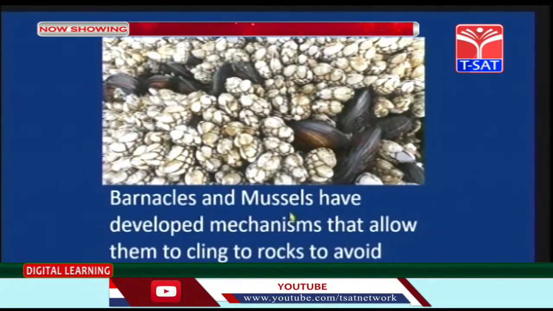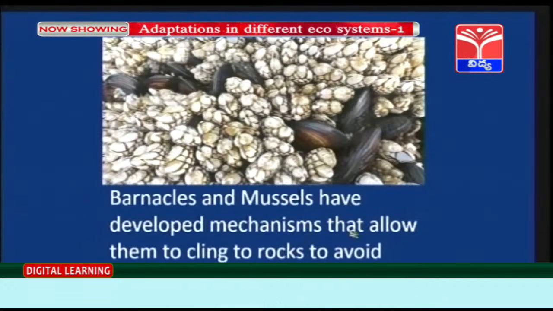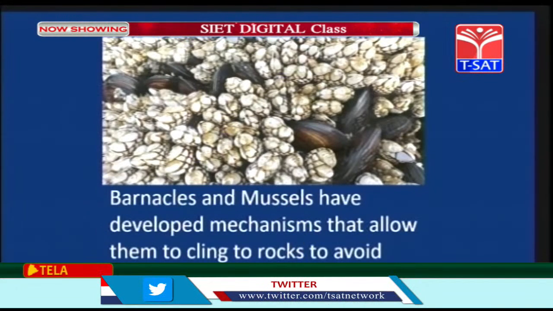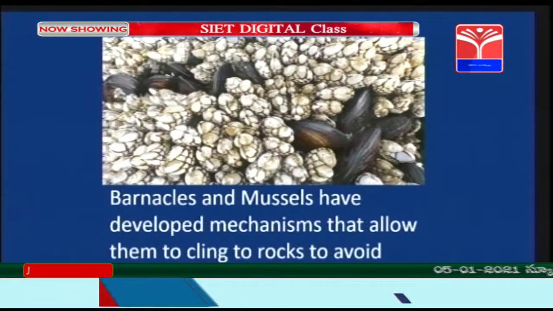So children, barnacles and mussels have developed mechanisms that allow them to cling to rocks to avoid being washed away by the strong waves.